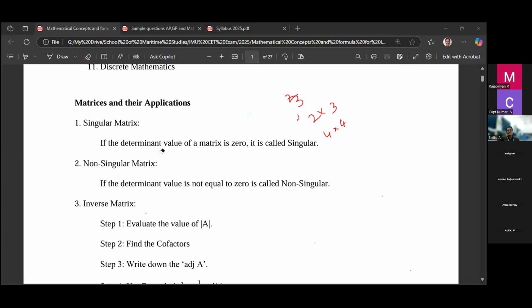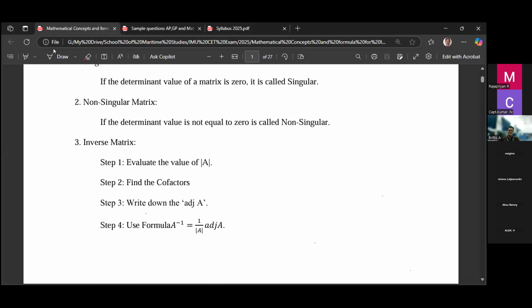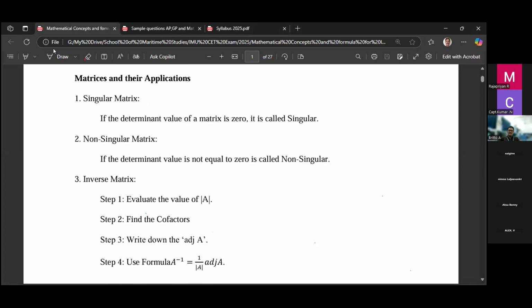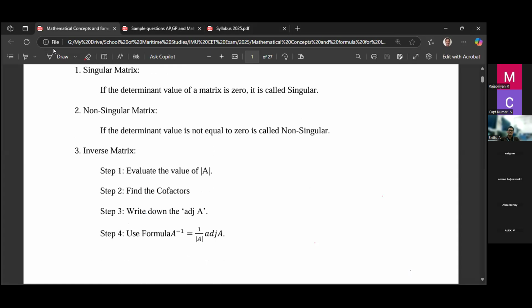The singular matrix is about the determinant value. If the determinant value is 0, then the matrix is called a singular matrix. Non-singular matrix is the reverse, right? If it is not equal to 0, then it is called a non-singular matrix. So remember what is singular, what is non-singular. Based on singular and non-singular, we may do a lot of problems, so problems may come.